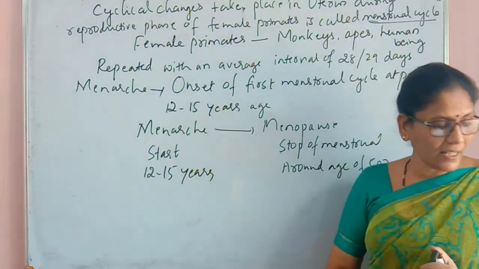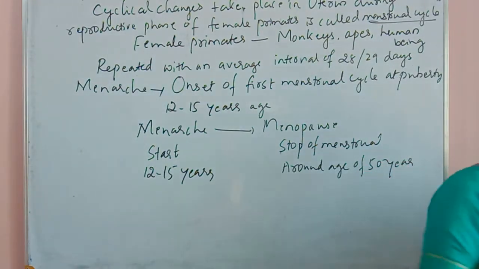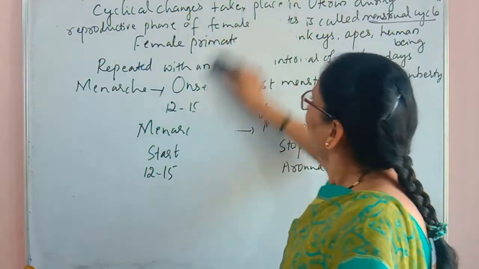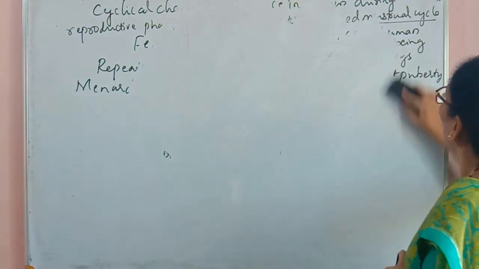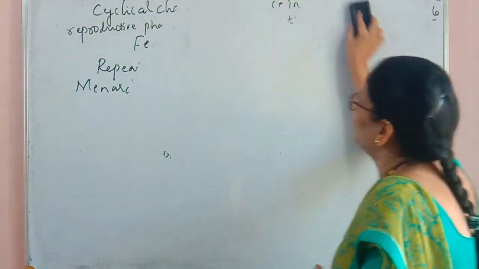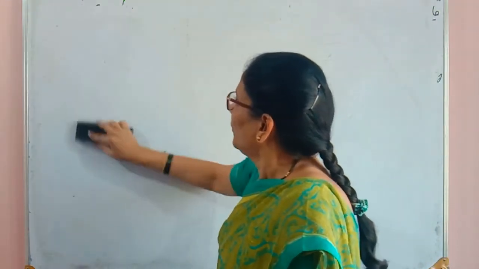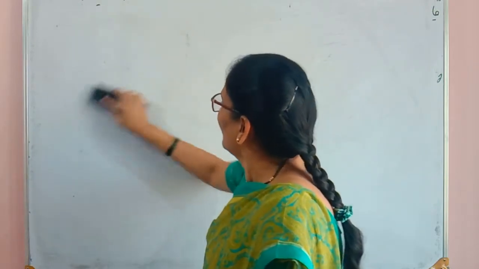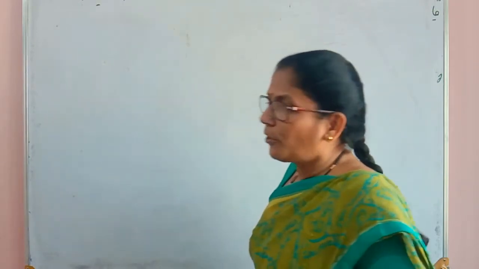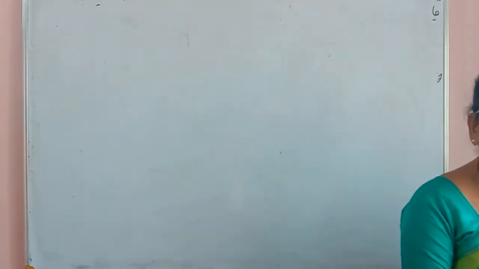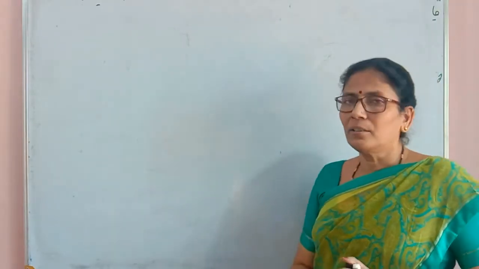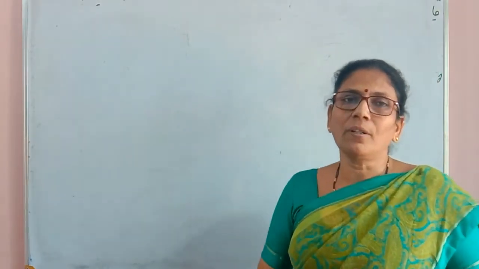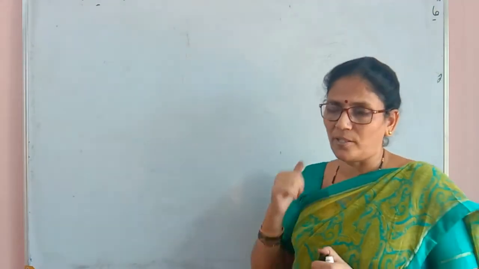So the menstrual cycle is divided into 4 phases. We can study the menstrual cycle with the help of 4 phases. But before we study the detail of menstrual cycle phases, one thing I want to share with you, that is the usage of many hormones in this process.